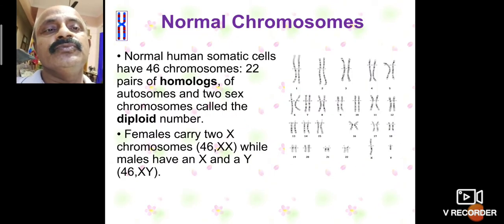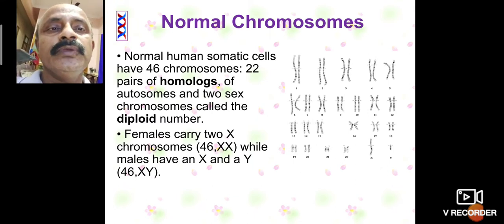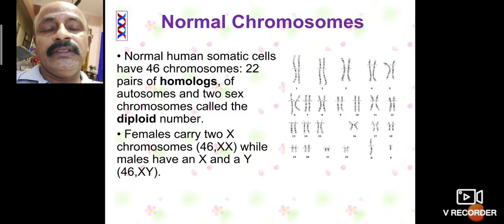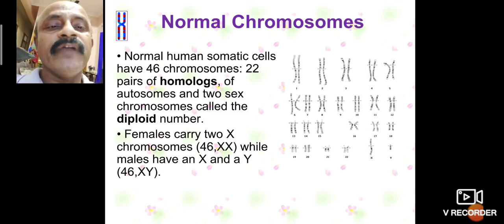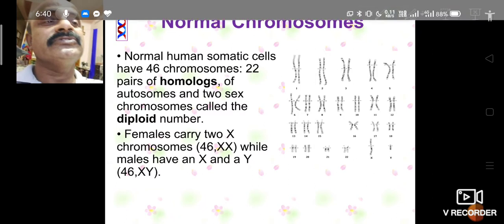In normal human beings, the somatic cells have 46 chromosomes, present as 22 pairs of homologous autosomes and two sex chromosomes, called the diploid number. The sex chromosomes are XY or XX: male XY, female XX. Females carry two X chromosomes, 46 XX, while males have an X and a Y, 46 XY. This is the normal chromosome structure.